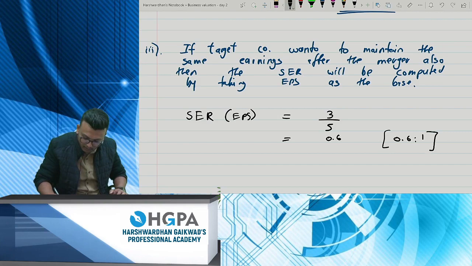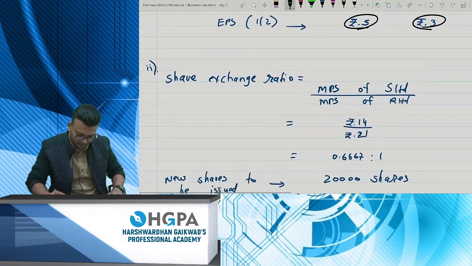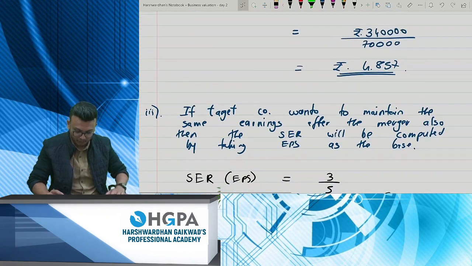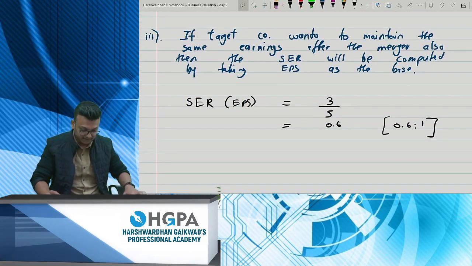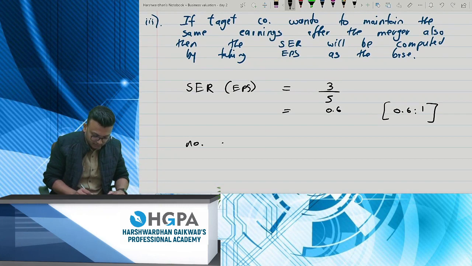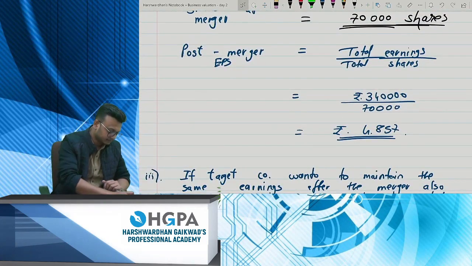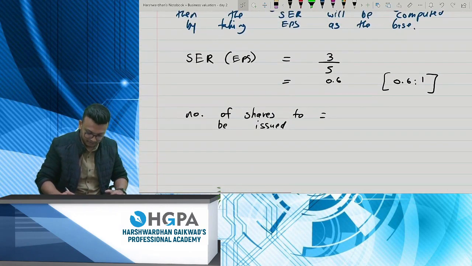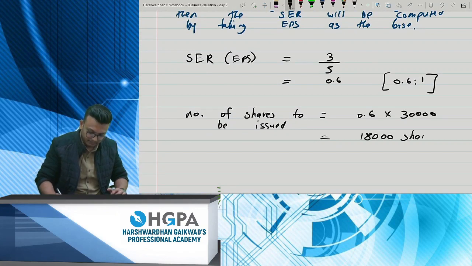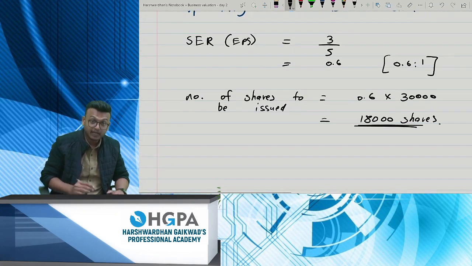Okay, what does this mean? 0.6 is to 1. What was your share exchange ratio first? It was 0.667 is to 1. Now it is 0.6 is to 1. It's gonna change a lot of things now. Now, number of shares to be issued. Your existing shares, how much was it? 30,000 into 0.6 will be 18,000. So 0.6 into 30,000, this will be 18,000 shares.